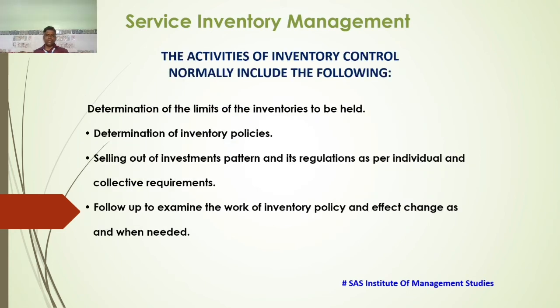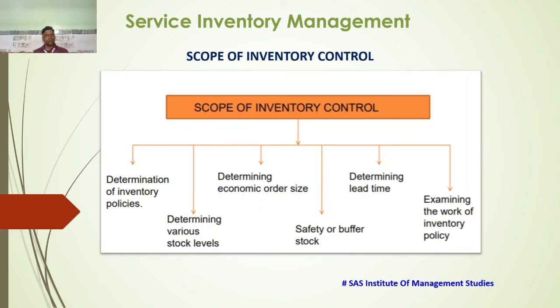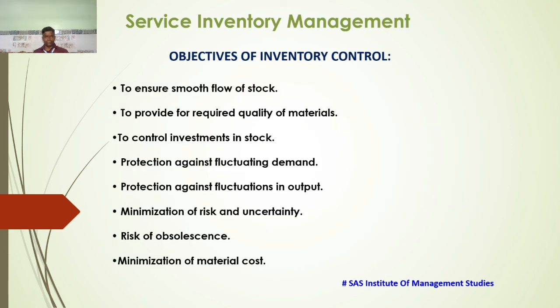Friends, the activities of inventory control normally include the following things: determination of limits of the inventories to be held, determination of inventory policies, settling of the investment pattern and its regulation as per the individual and the collective requirements, and follow-up to examine the working of inventory policy and effect change as and when needed. Friends, the scope of inventory control is determination of inventory policies, determination of various stock levels, determining economic order size, safety or buffer stock, determining lead time, and examining the working of inventory policies. This is the scope of inventory control.